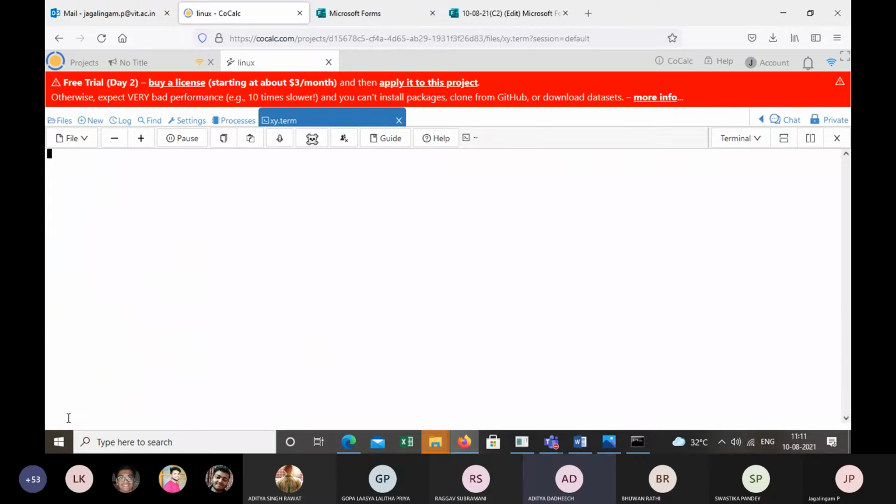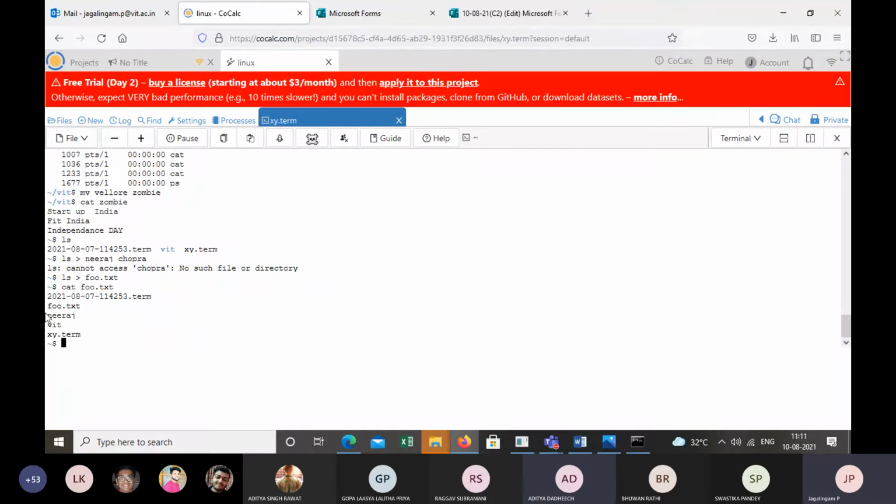Sir, we can type commands. Good. Now it takes the user input. You type something, it takes the user input. Now this is the shell. It takes the user input and executes the program on behalf of the user. You just type the command, it takes only the input and it executes. You're not going to execute it. You just give only the command, but on behalf of the user, the shell is going to execute this.